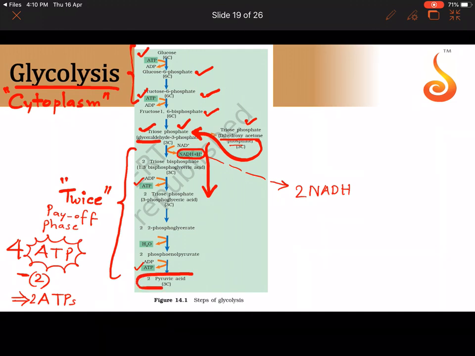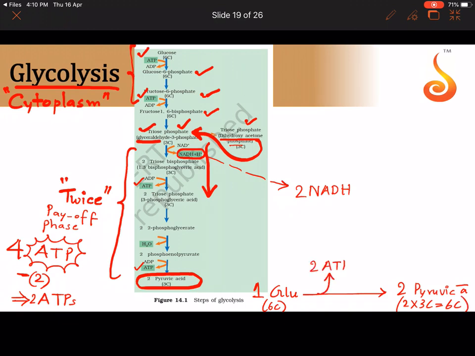And the outcome of glycolysis is we get 2 molecules of pyruvic acid from one glucose. So one glucose molecule, which is a 6-carbon, is broken down into 2 molecules of pyruvic acid, and pyruvic acid is a 3-carbon, so 2 3s are 6. And what are we getting in return? We are getting 2 ATP. Why not 4 ATP? Because 2 got consumed in the first few reactions.